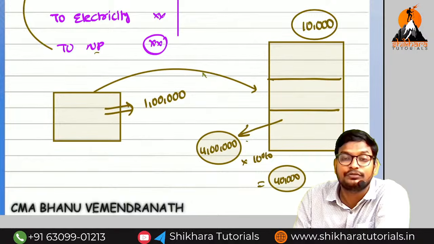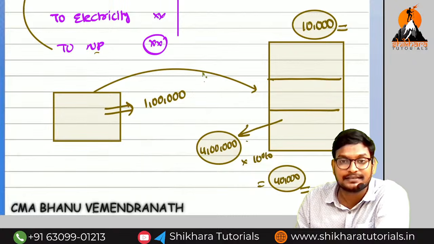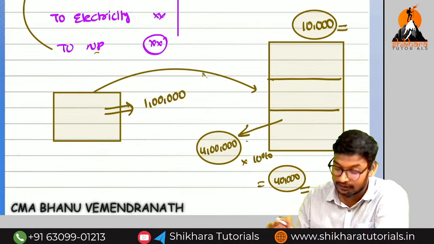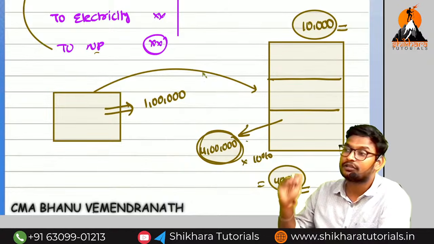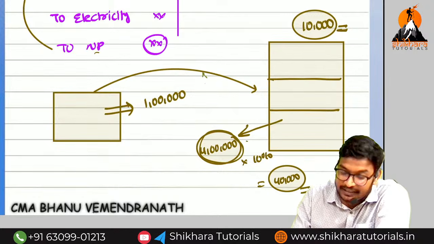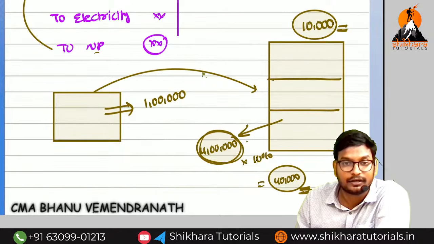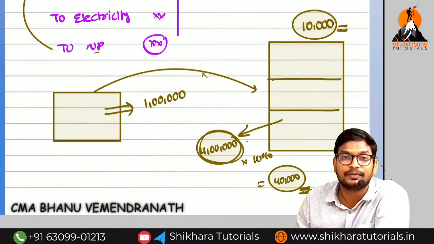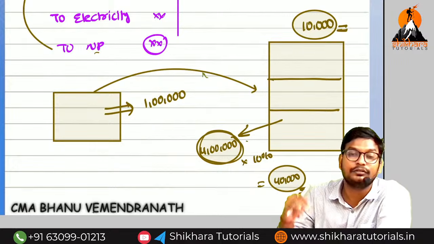If you think from the insurer's point of view, how much additional cost are you incurring? 10,000. Because of that, how much loss is saved? Totally 40,000. We should not take the sales, we should take what? Gross profit on additional sales. So we are incurring actual expenses of 10,000, and we are getting a saving of 40,000. So how much will you compensate? You will give the 10,000, or you will give the 40,000.